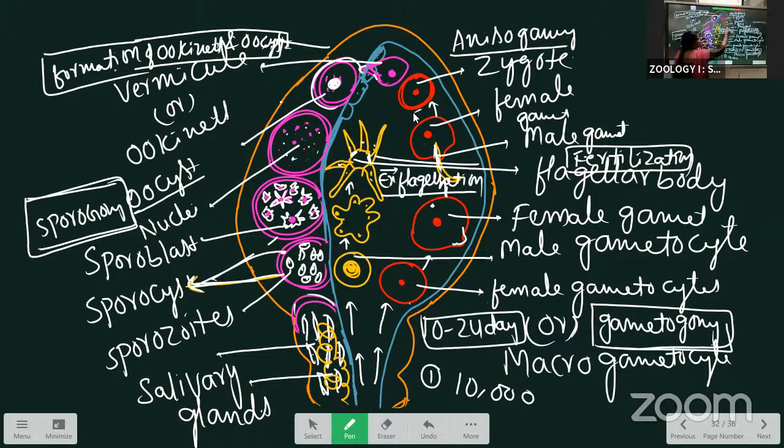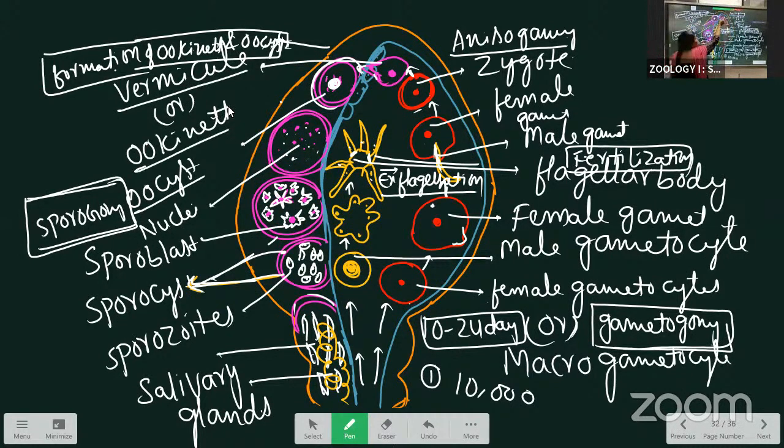The male gamete is flagella-like. The female gamete is round and has a fertilization cone. They are unequal, that's why it is called anisogamy. After the zygote is formed, the zygote undergoes elongation and forms a worm-like structure. This we call a vermicule, also called an ookinete.